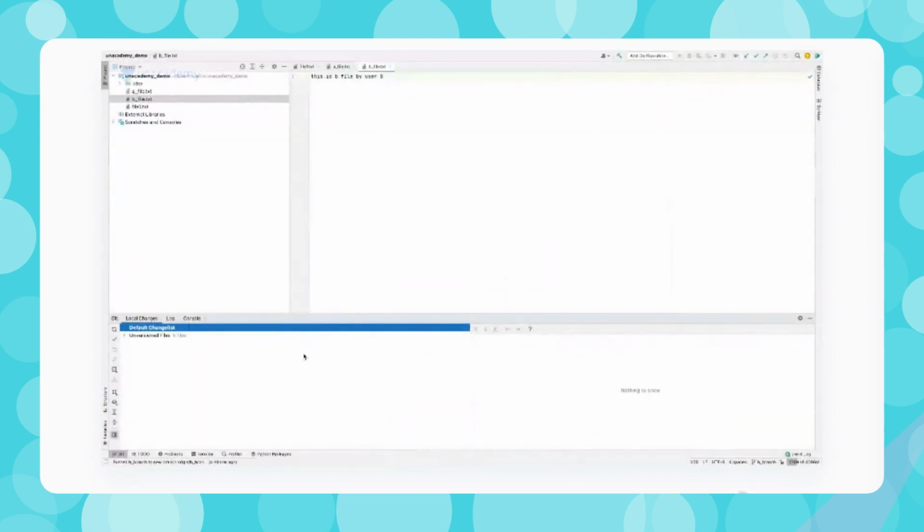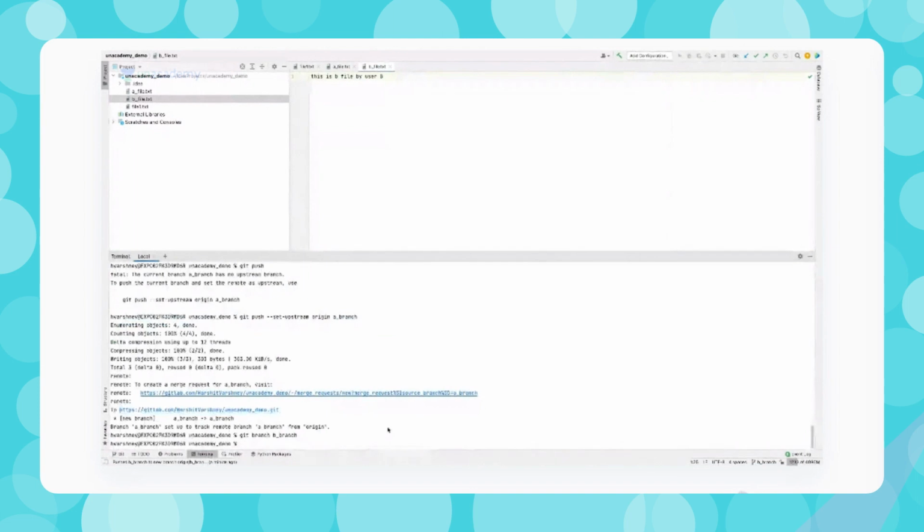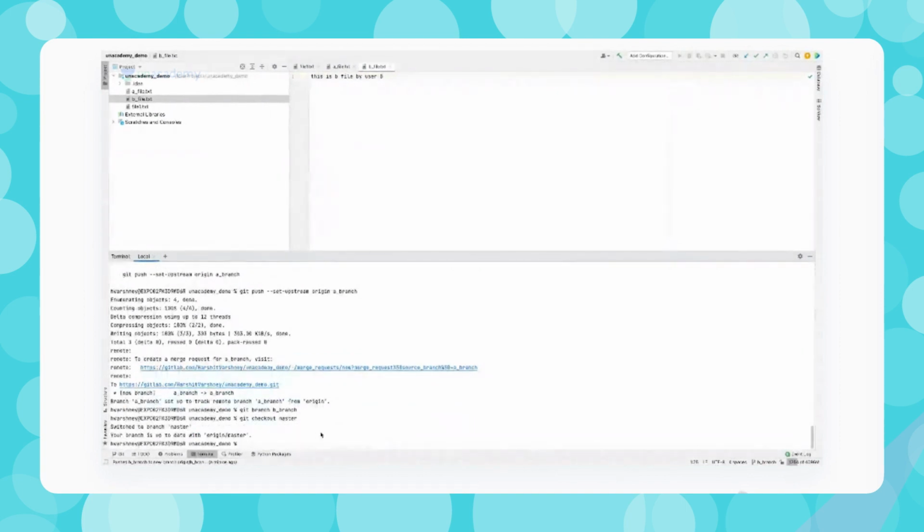Now let's say on my local I'm having 3 files, but now I want to roll back onto the master. So what I can do, I can check out the master branch. So I can switch onto the master branch. How I can check out master branch, I can just simply write git checkout master. So I will be now on master branch, and if I do the git pull origin master,